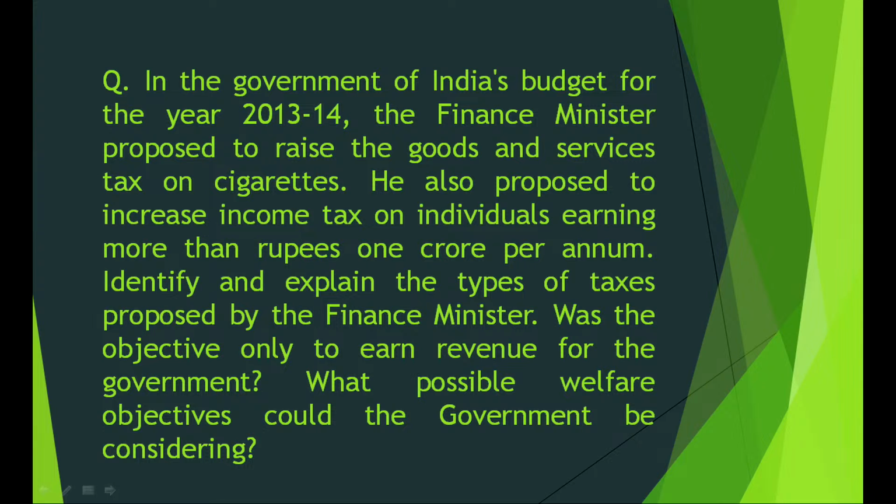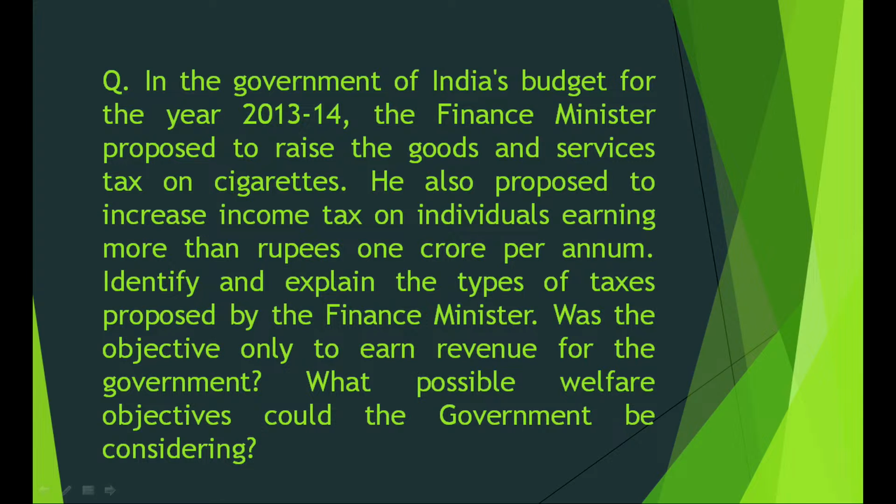The Government of India's budget for the year 13-14, the Finance Minister wants to raise taxes on cigarettes. He also proposes to raise income tax on people earning more than 1 crore per annum. Question is, identify and explain the type of taxes proposed by the Finance Minister. Was the objective to earn revenue, and what is the possible welfare objective?